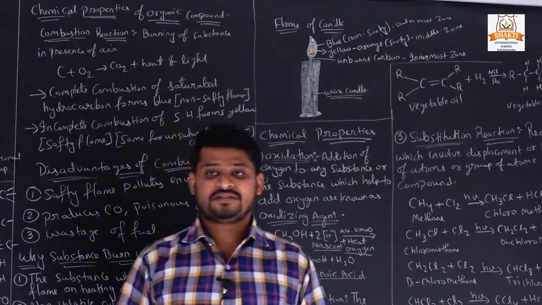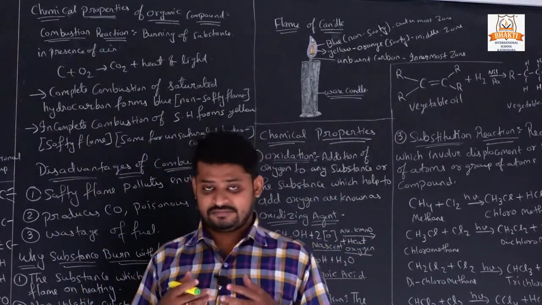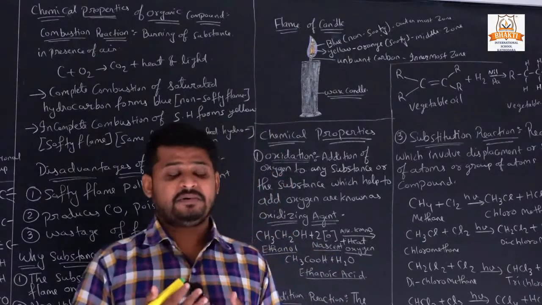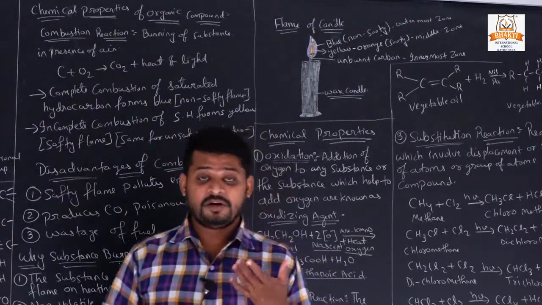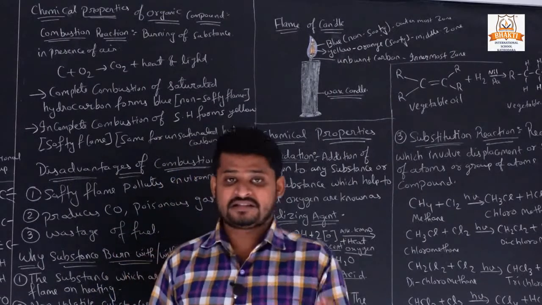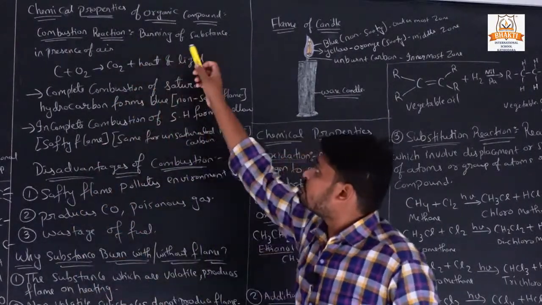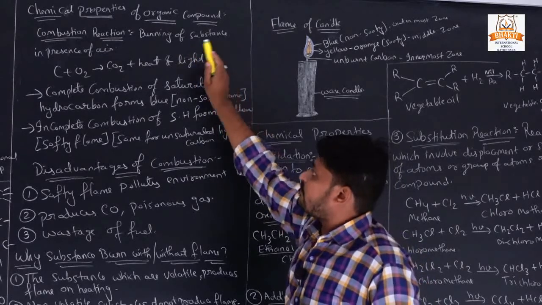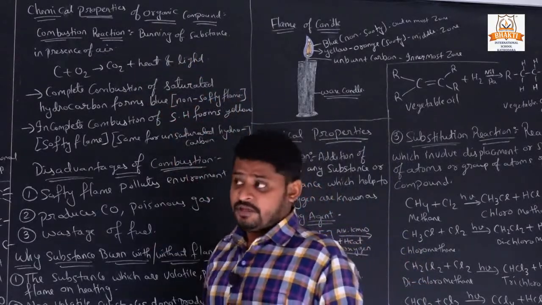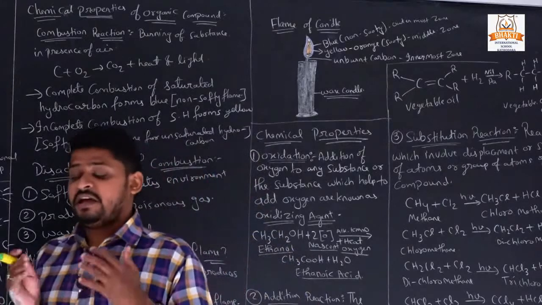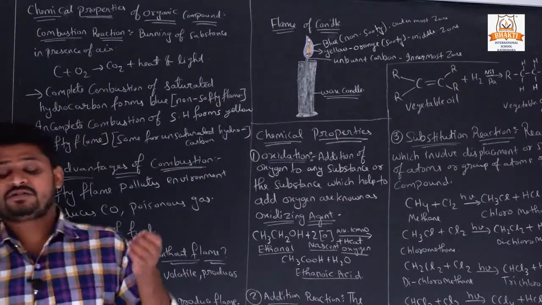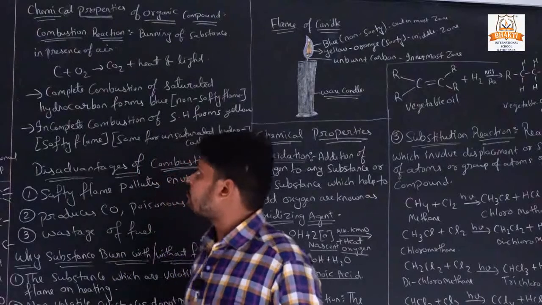What is combustion? Anything that is capable of being burned to give us heat and light is a combustible substance, right? So what is a combustion reaction? Burning of a substance in the presence of air is called a combustion reaction.